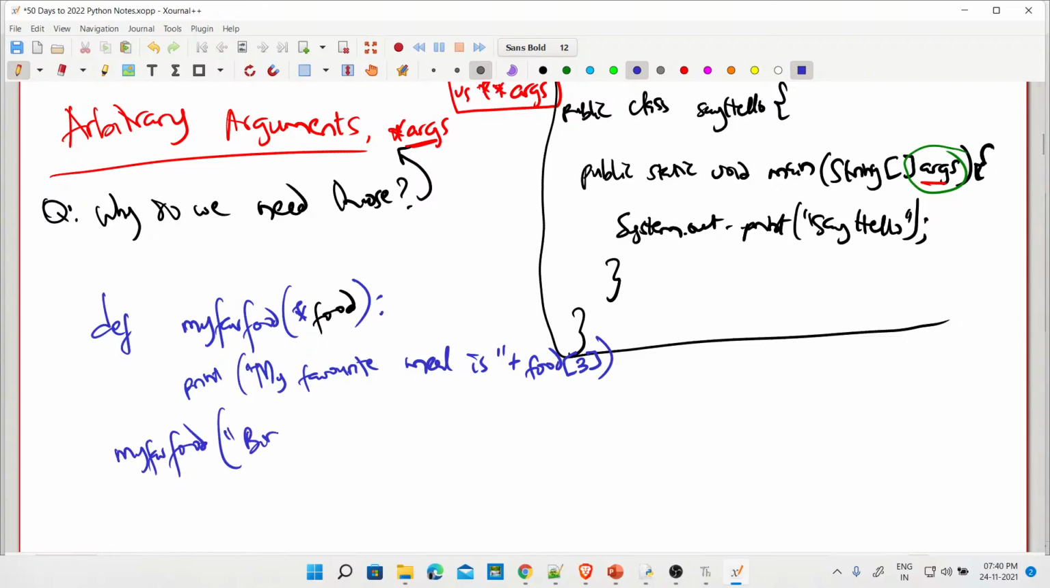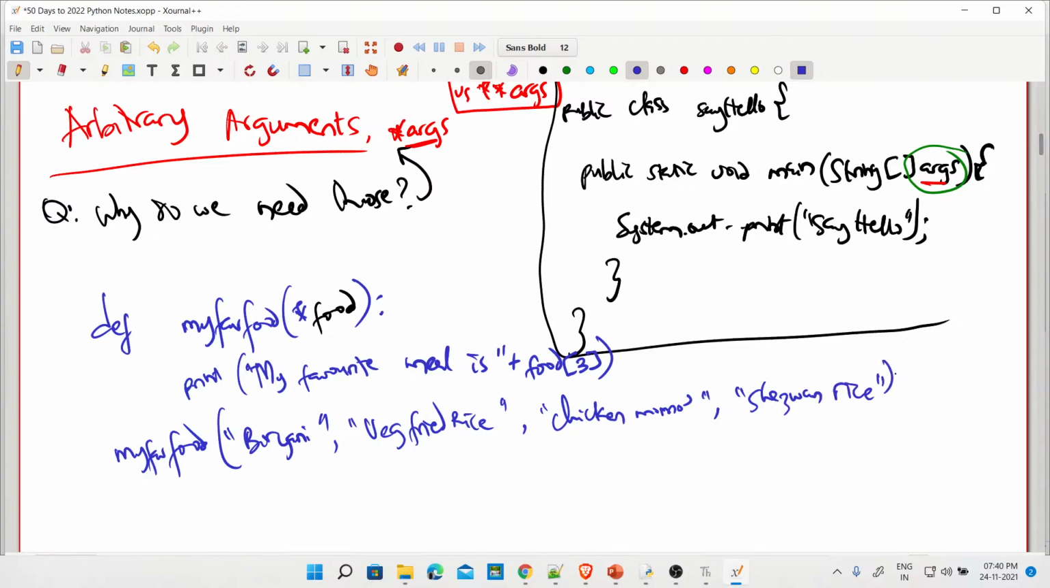One is biryani. Two is veg fried rice. Okay. Three is maybe like chicken momos. Okay, now it's going to tell me chicken momos. Maybe four is like Szechuan rice. I don't know. I hope it's called Szechuan rice, something like that. Okay, so this is what we have seen.